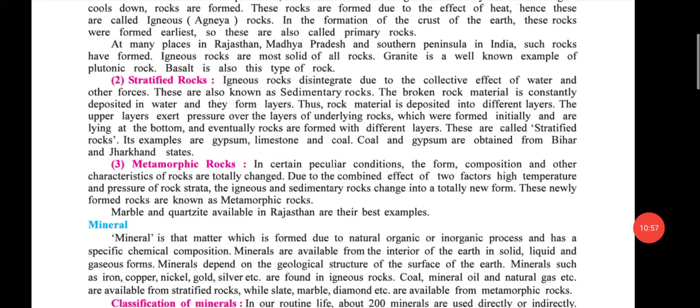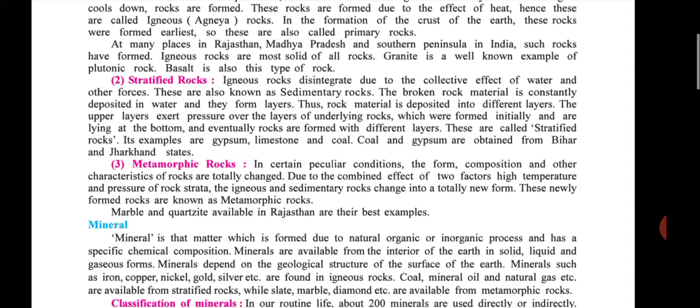The broken rock material is constantly deposited in water and then forms a layer. Then this rock material is deposited into different layers, and the upper layers exert pressure over the layers of underlying rocks, which were formed initially and are lying at the bottom, and eventually rocks are formed with different layers. Then it is called stratified.